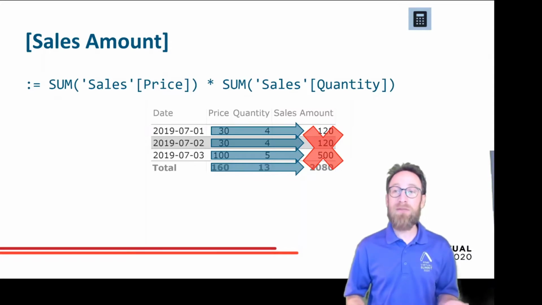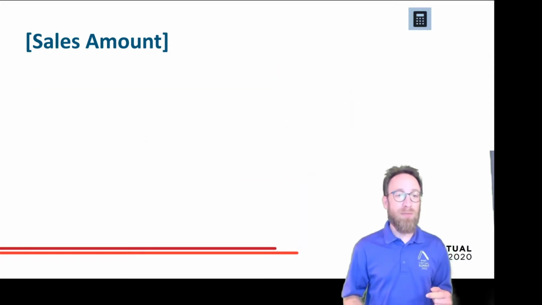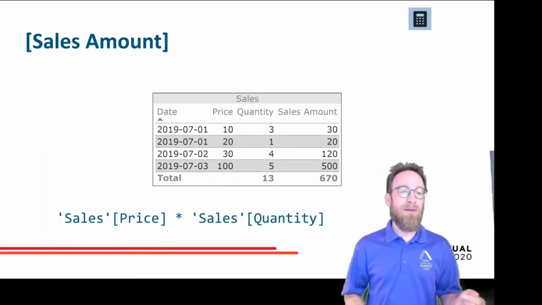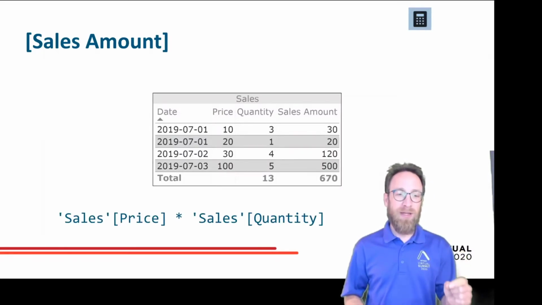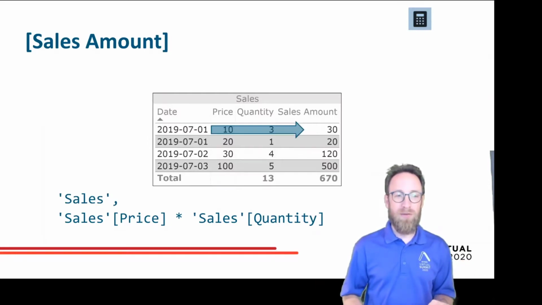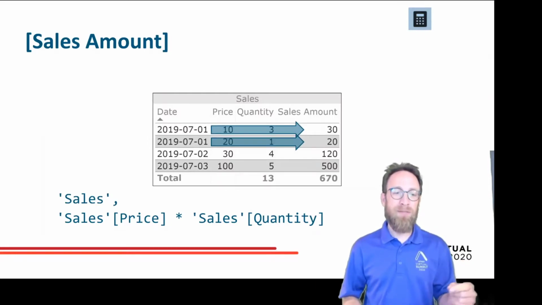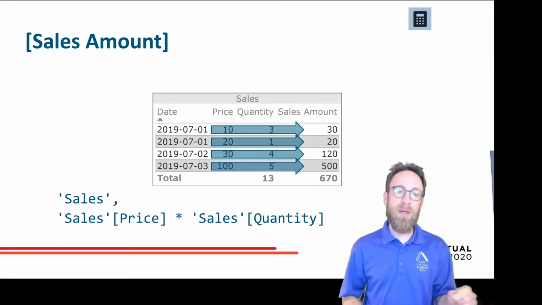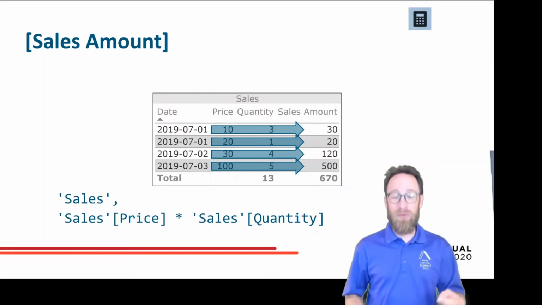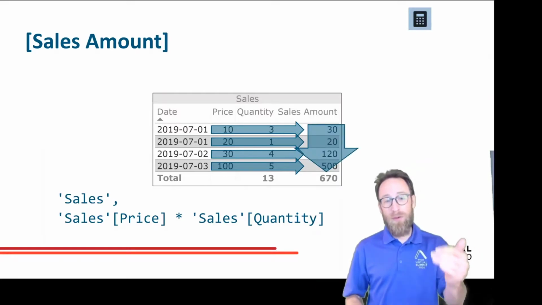So what can we do here? What we need is a calculation that's done for each of the rows, price times quantity, not sum of price, but price times quantity, for the whole sales table. So for all 4 rows: 10 times 3, 20 times 1, 30 times 4, 100 times 5. And when it's finished for all the rows, it should sum up all the results.